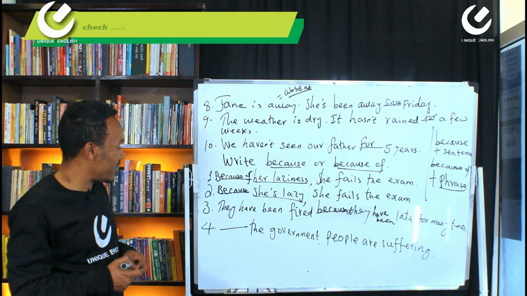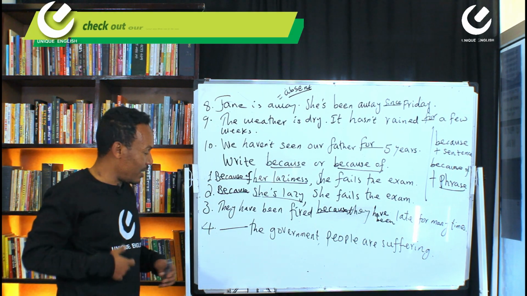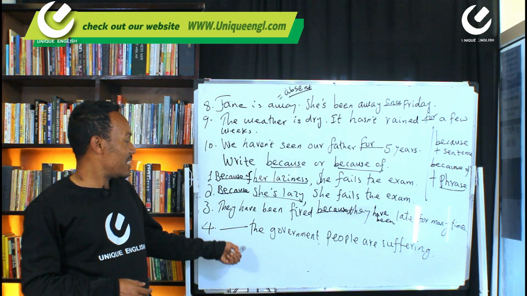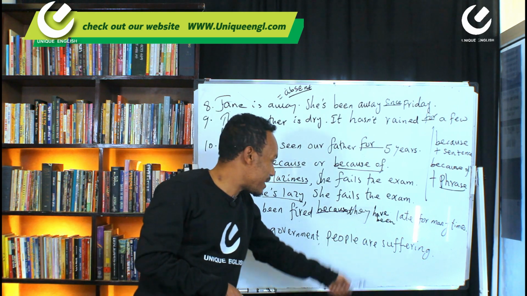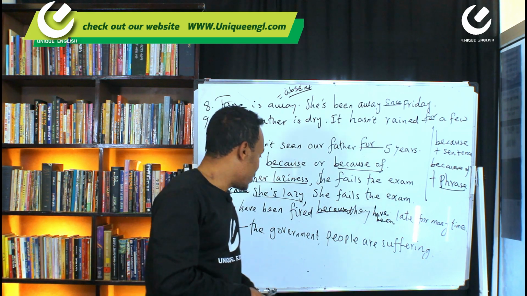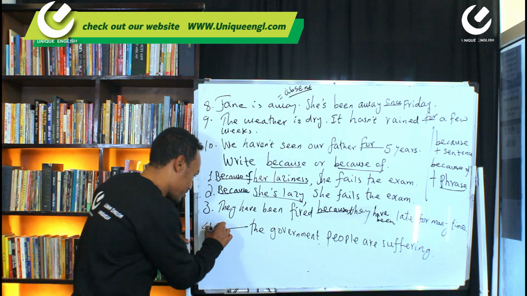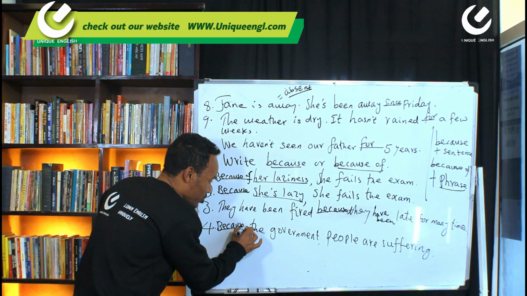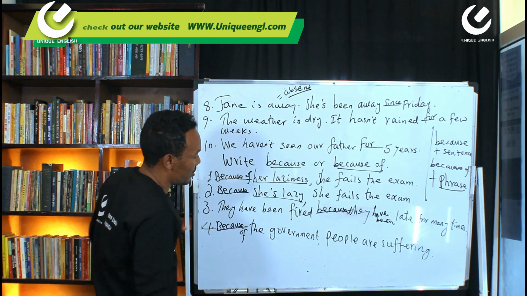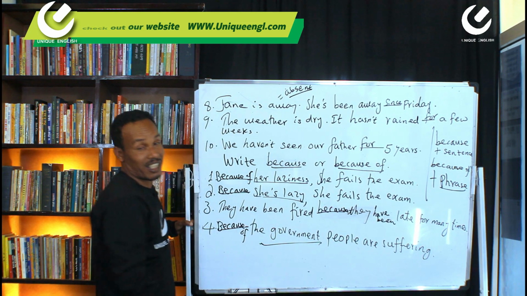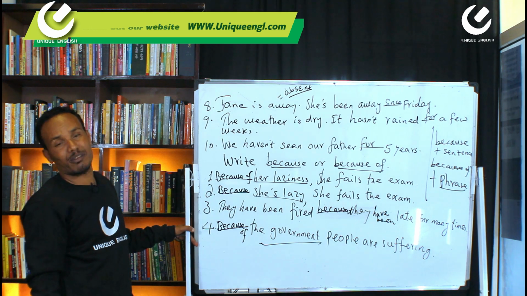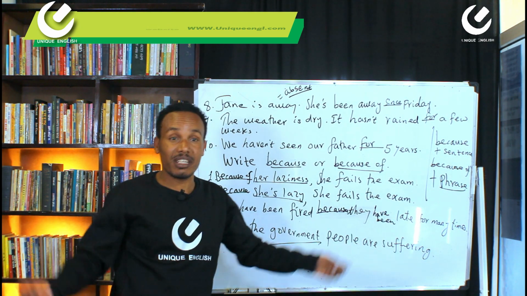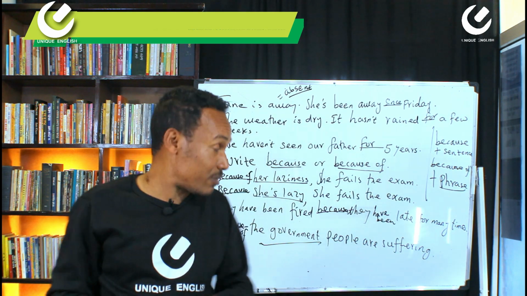Cuz. All right, that's it. All right. Reduction. All right. Dash the government. Dash what? The government. People are suffering because of the government. Because or because of? Let me know. Because of, you know. The government is here, right? Yes sir. Because of the government. People are suffering because of the government.